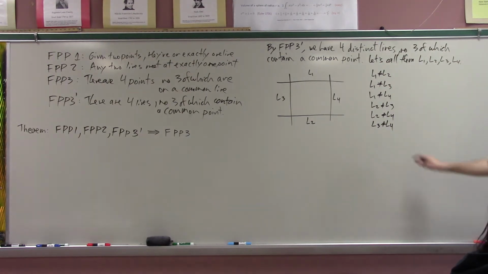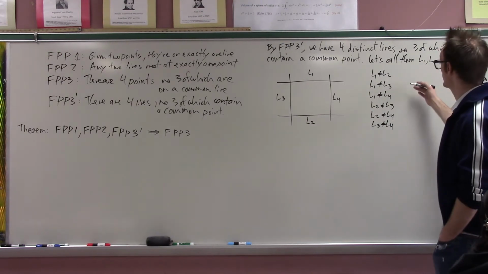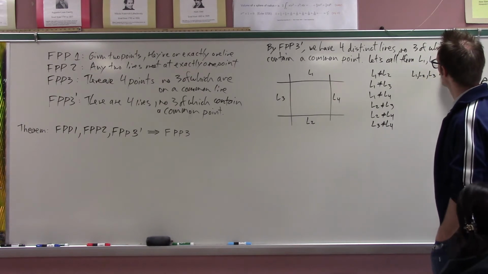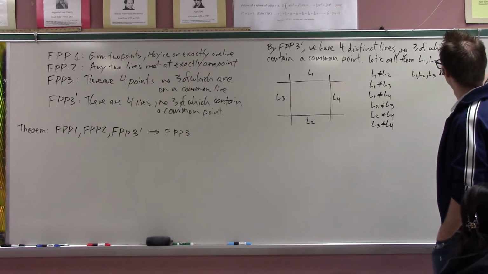And I know, it's literally what FPP3 prime tells me, that no 3 of which contain a common point. We need a verb for that, analogous to collinear. Concur is the word for what happens if 3 lines meet at a point. So what I can say is that L1, L2, and L3 do not concur.